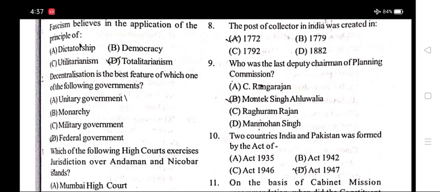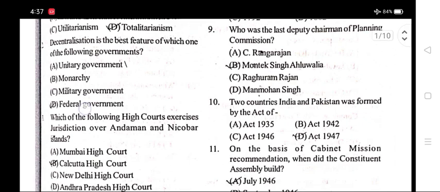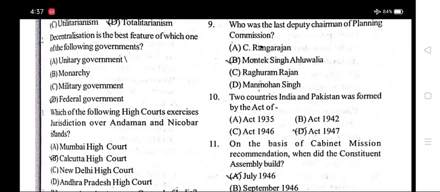Number 8. The post of collector in India was created in? Option A, 1772. Number 9. Who was the last deputy chairman of the Planning Commission? Option B, Montek Singh Ahluwalia.